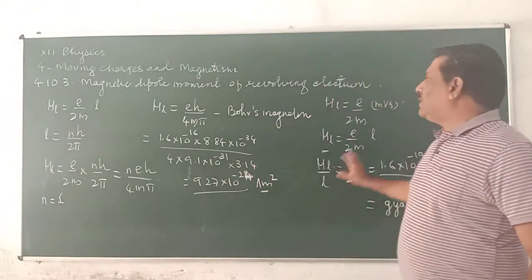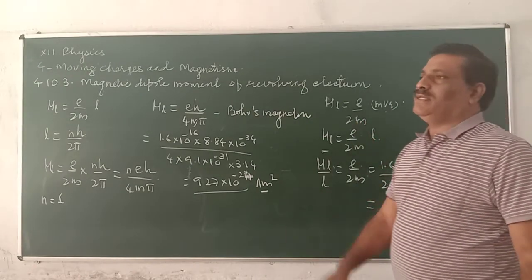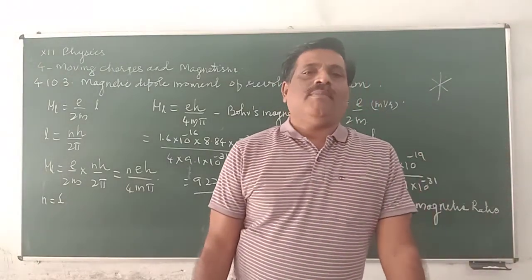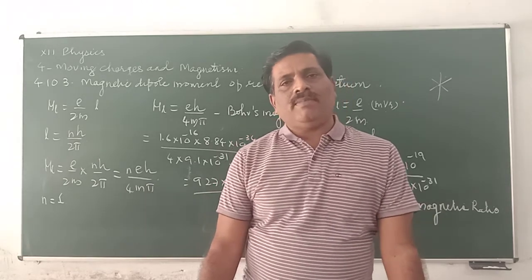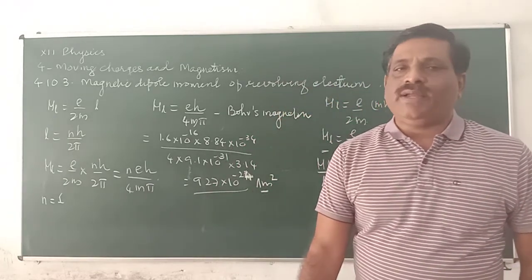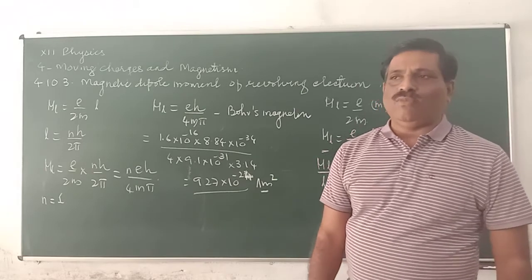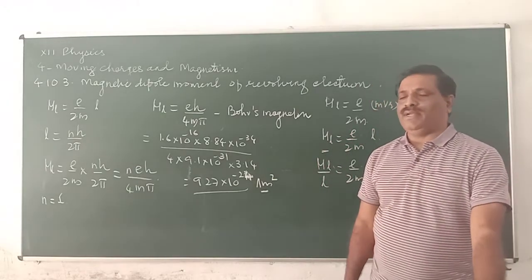We are not considering that here. Altogether there are two types of magnetic moment: orbital magnetic moment and spin magnetic moment in the case of the electron.